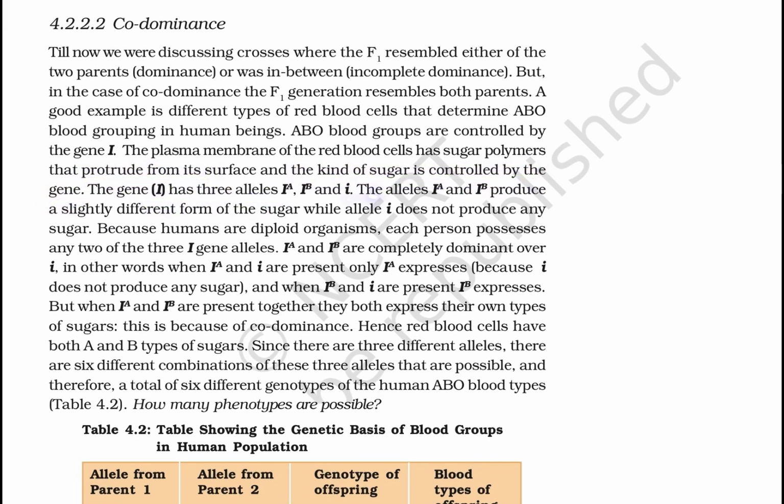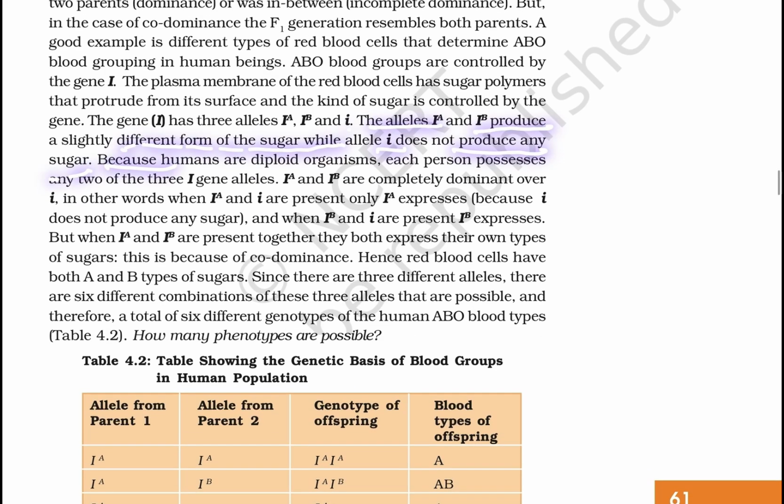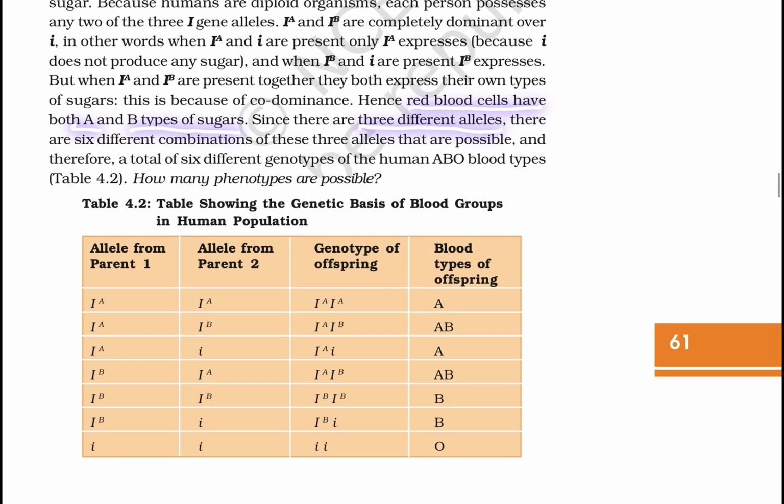The gene I has three alleles: IA, IB and i. Alleles IA and IB produce slightly different forms of sugar, while i does not produce any sugar. Because humans are diploid organisms, each person possesses any two of the three I gene alleles. When IA and i are present, only IA is expressed, because i does not produce any sugar. When IB and i are present, IB is expressed, but when IA and IB are present together, they both express their own types of sugar. This is because of codominance. Hence, red blood cells have both A and B types of sugar.